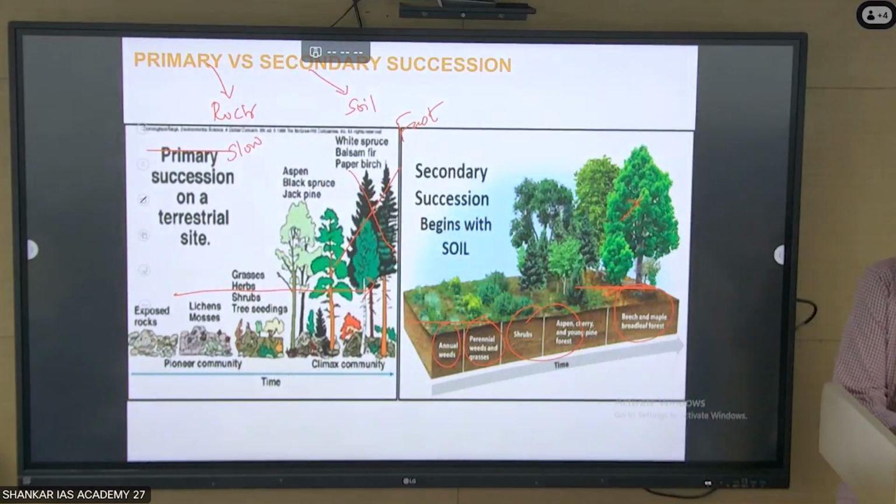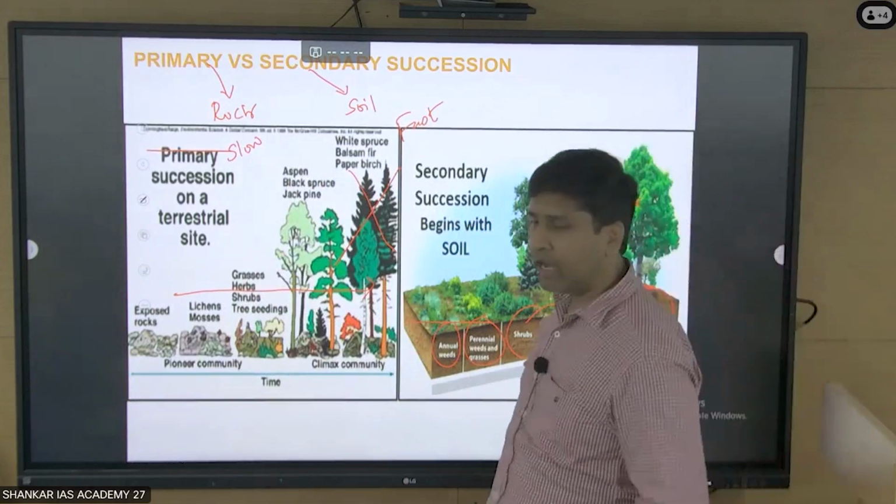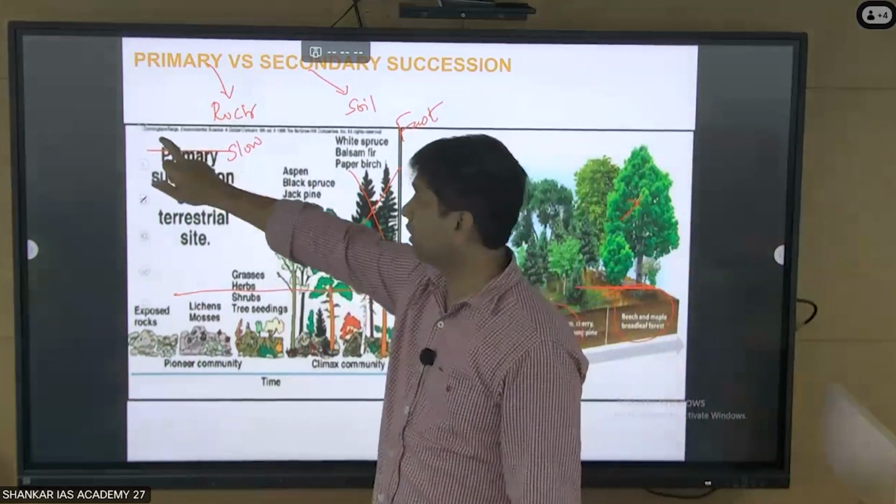Okay, that is about primary succession and secondary succession. So now we have to see how succession happens in water.